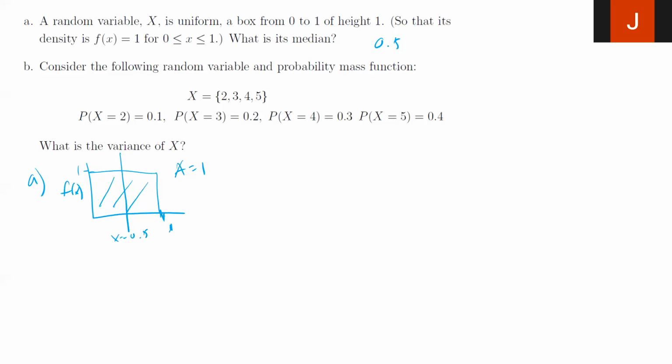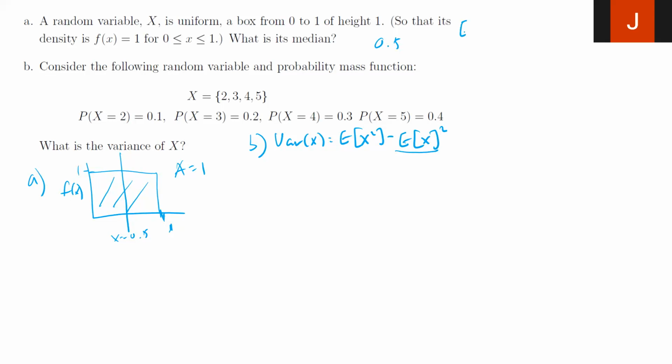Part B. Consider the following random variable and probability mass function is given. What's the variance of x? Again, I'm going to use that definition. Variance of x is going to be the expected value of x squared minus the expected value of x, squared. Let's start with the easy one.